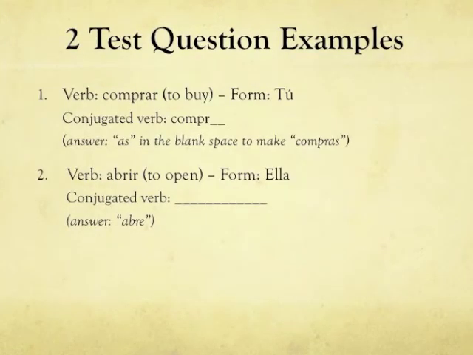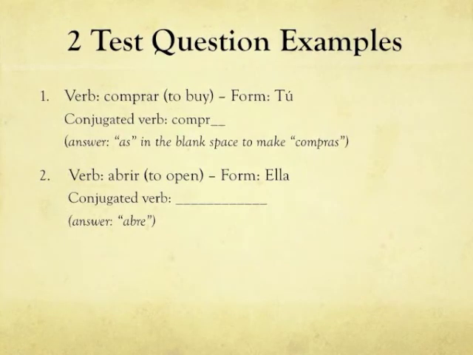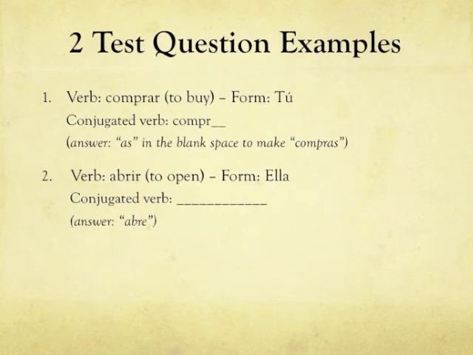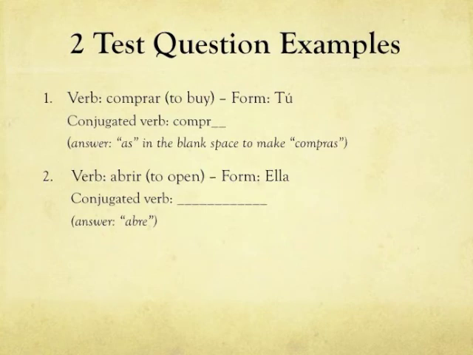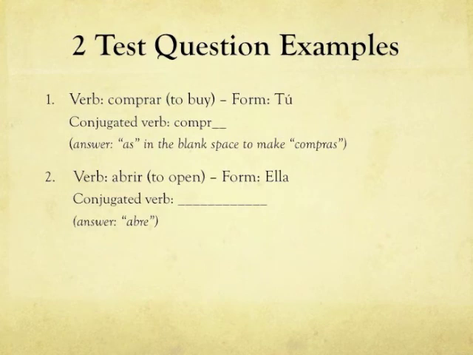I am giving you guys 2 test question examples so that you can get a better idea of how we'll be asking questions on the test. The first question, I provide you with the verb comprar, or to buy, and the form I'd like you to put it in is tú. Where it says conjugated verb, that is where your answer is going to go. This is one of those questions where I give you the stem. I provided a space where I want you to put the verb ending that goes there for the form of tú. As you can see below, I gave you the answer for this so that you know how you're supposed to be answering. And the answer is AS in the blank space to make compras.